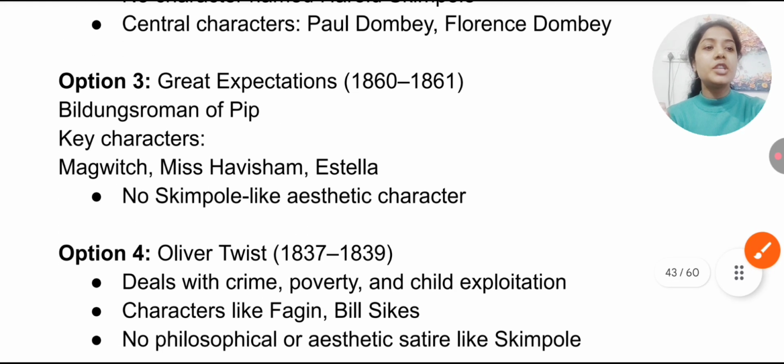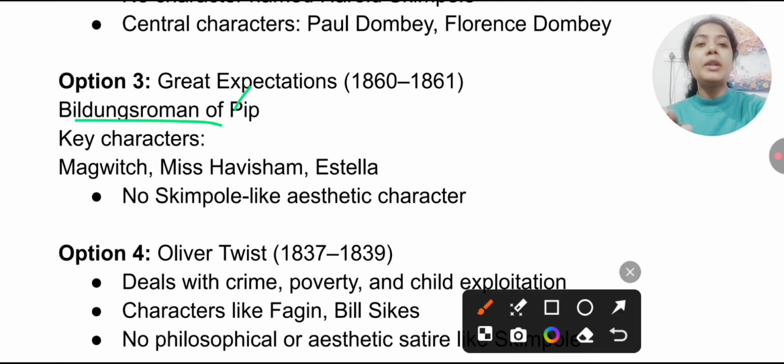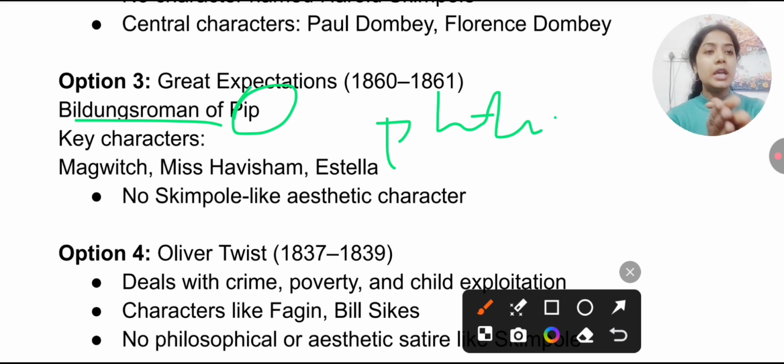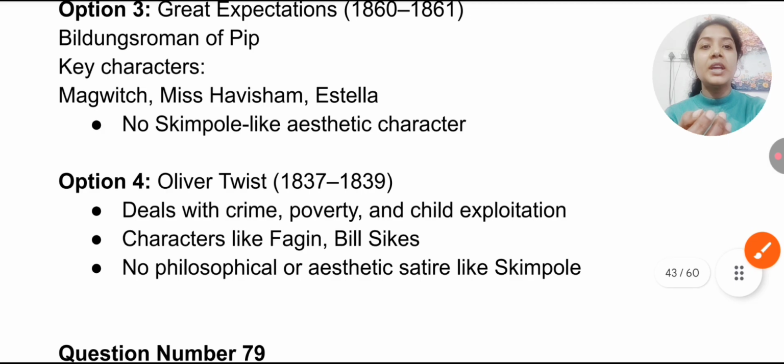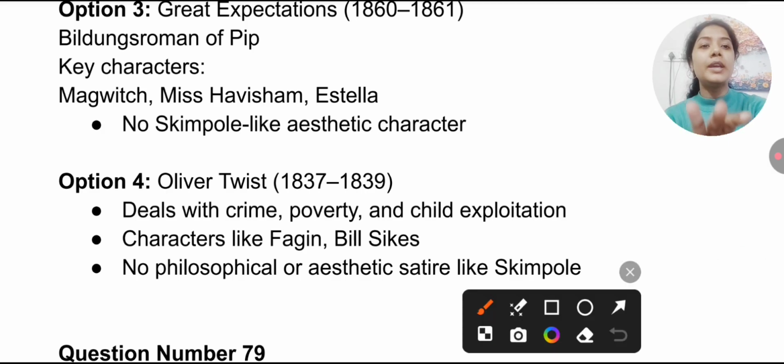Great Expectations. Remember, this is a Bildungsroman. Pip, Philip Pirrip, is the main character here, who lives with his sister and his brother-in-law. Here you will find the major characters Pip, Magwitch, Miss Havisham, and Estella. Estella is the love interest of Pip. And there you will find no aesthetic character like Skimpole.